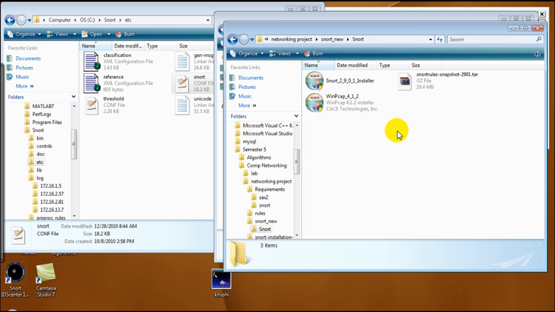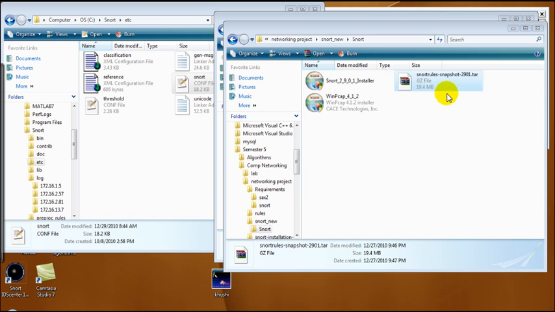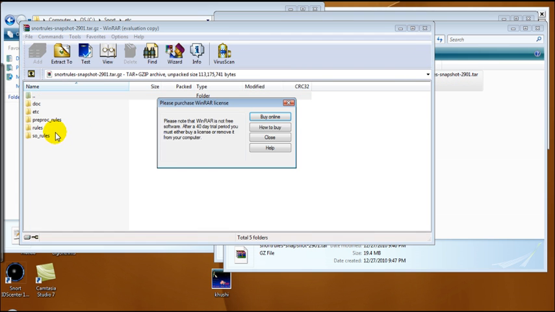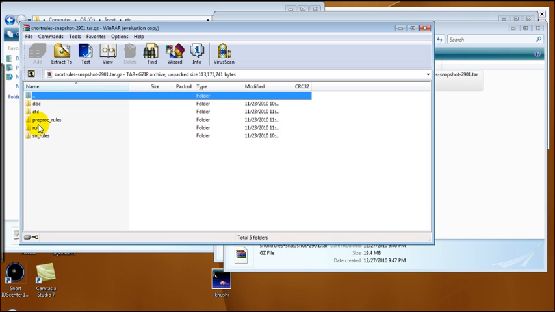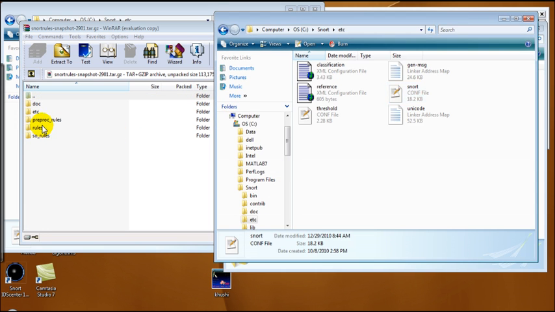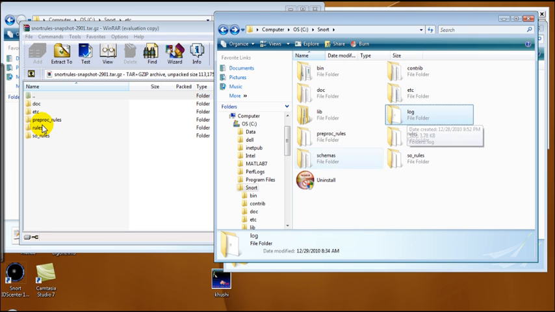and now run the snort rules files and copy the 3 rules files in your directory where you have downloaded snort. Here these 3 folders will be updated.